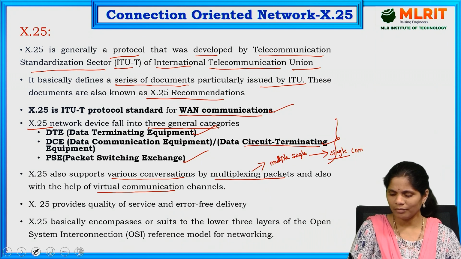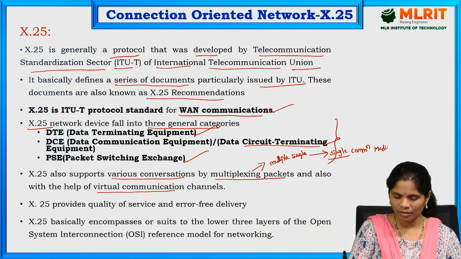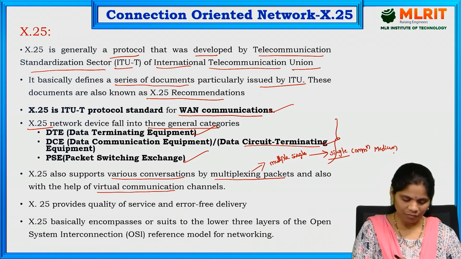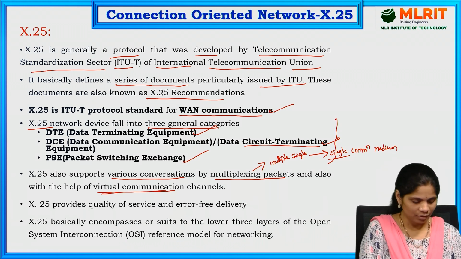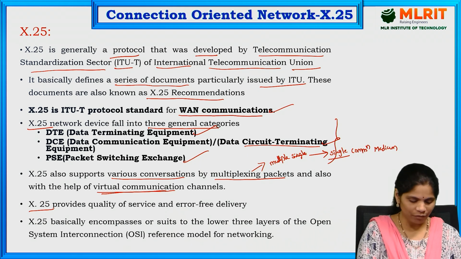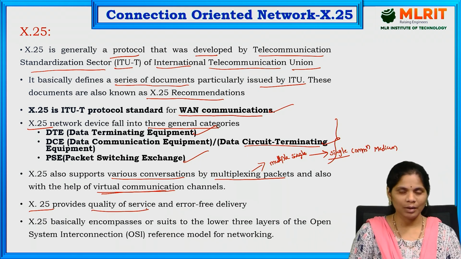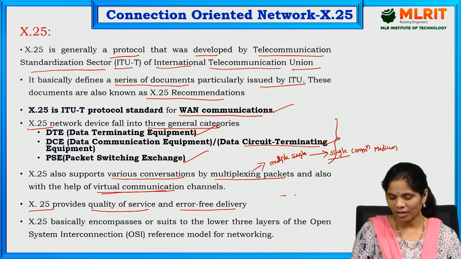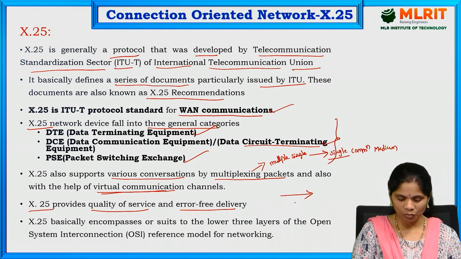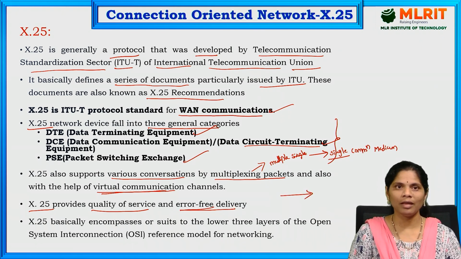That is called multiplexing. At the same time, X.25 uses virtual communication channels. X.25 mainly provides quality of service. It also provides error-free delivery: whenever a packet is transferred from sender to receiver, there are no errors.